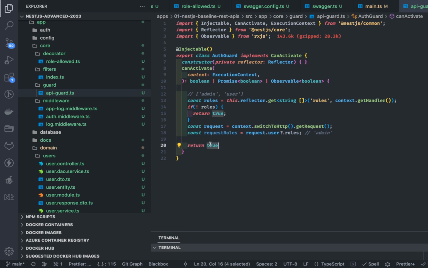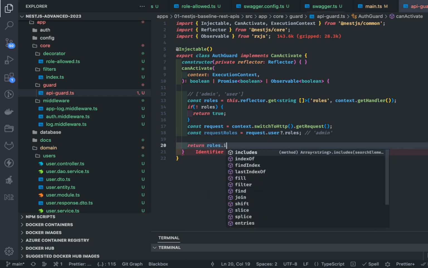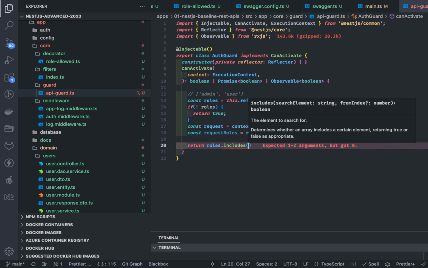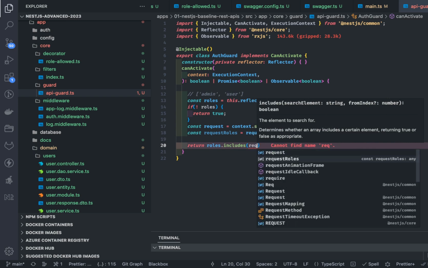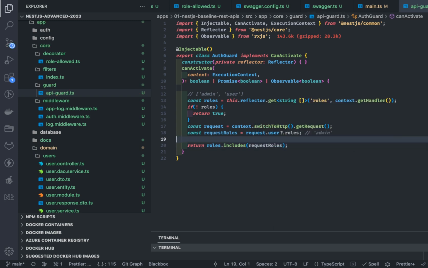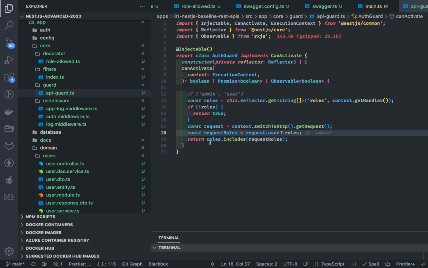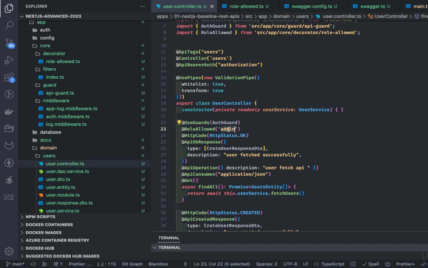And here we can say, if roles.includes the role which we are getting from the request, that's going to be a string, if that matches, that means it's going to return true. Then only we should be allowed to access this route. So this auth guard will protect this API route like this. You can pass the roles comma separated. Here it can be user, editor, writer, whatever the role, based on your role-based strategy.